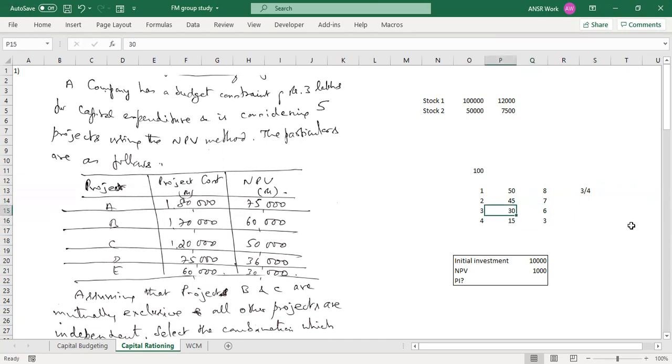If you are investing in 3, you're left with 70 rupees. If you invest in 4, you're left with 85 rupees. You're not going to do anything with those balance amounts? We can't invest in the same one again. No, the same cannot be repeated, just once per project.